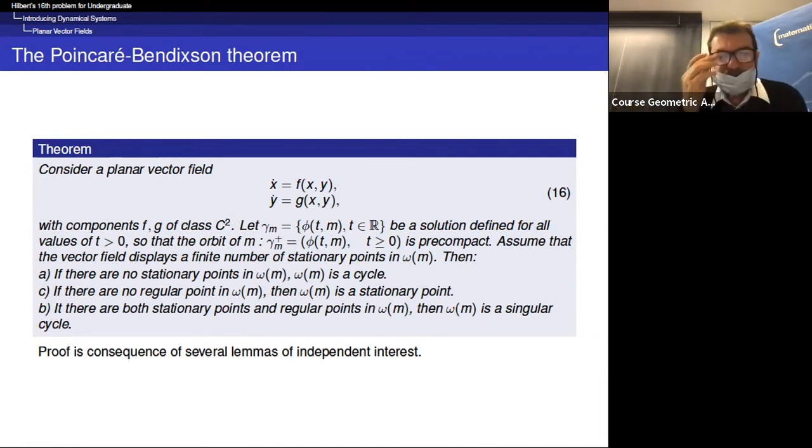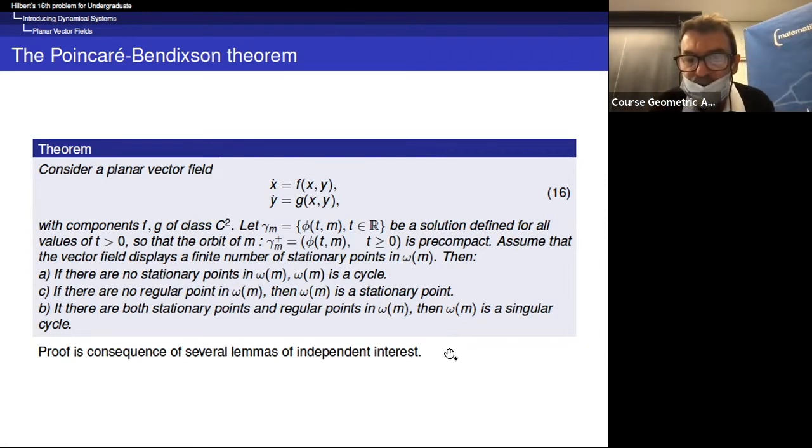So the proof can be read in several books, like, for instance, I wrote a book on dynamical systems where I included this proof. It was a book with applications to biology.